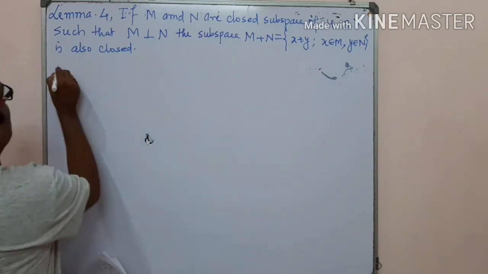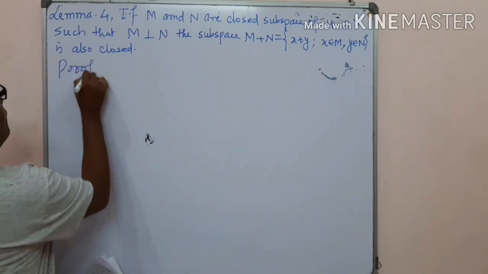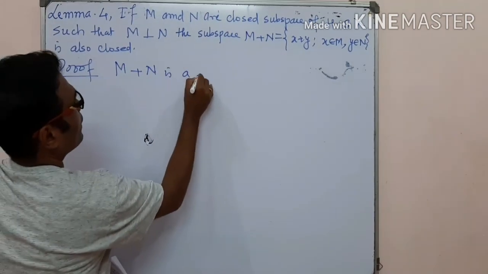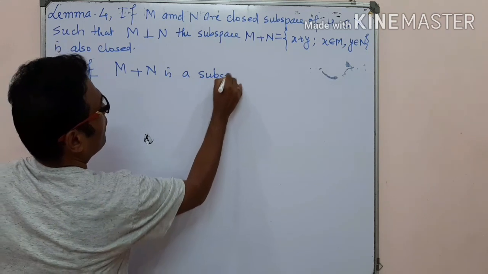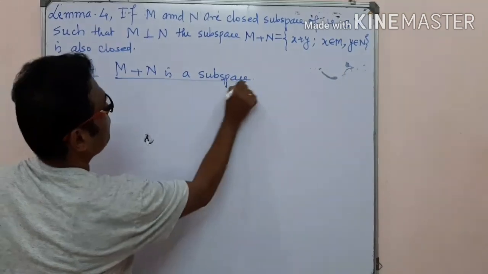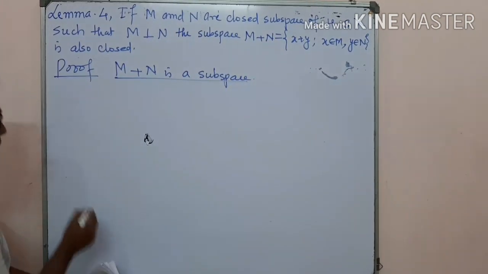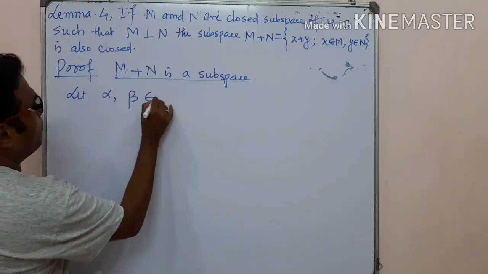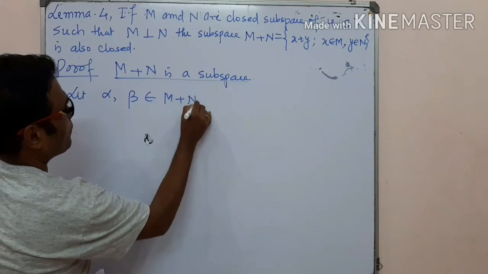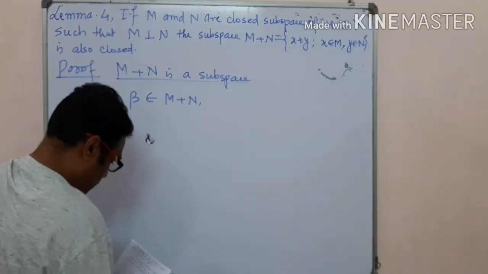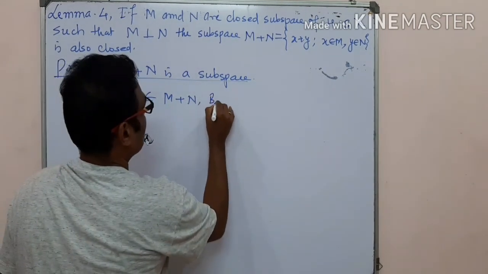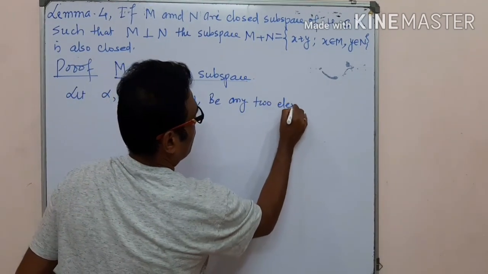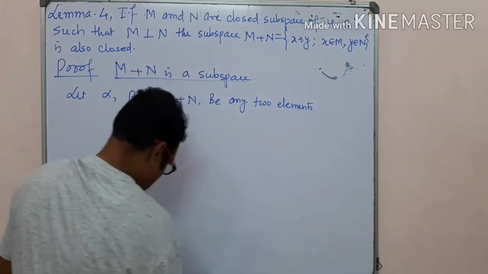So first we prove that M plus N is a subspace. Now let alpha and beta belong to M plus N, be any two elements.